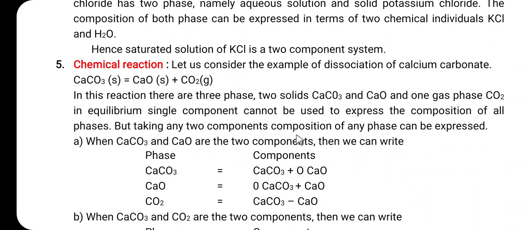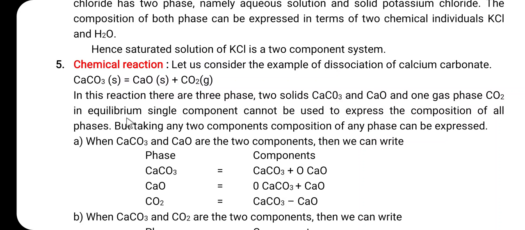Then the next example is a chemical reaction. Let us consider the example of the dissociation of calcium carbonate. When solid calcium carbonate dissociates, we get calcium oxide in the solid state as well as carbon dioxide in the gaseous state. So, in this reaction there are three phases: the calcium carbonate solid phase, the calcium oxide solid phase and the carbon dioxide gas phase. So, two solid phases and one gas phase.